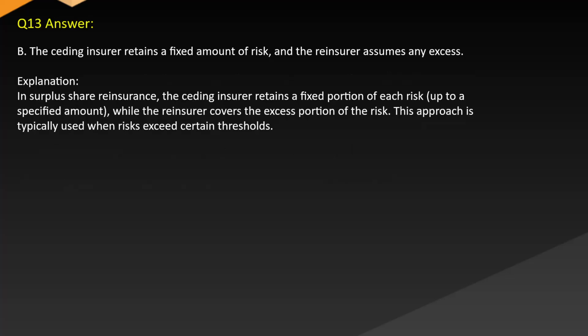Answer B. The ceding insurer retains a fixed amount of risk, and the reinsurer assumes any excess. Explanation: in surplus share reinsurance, the ceding insurer retains a fixed portion of each risk up to a specified amount, while the reinsurer covers the excess portion of the risk. This approach is typically used when risks exceed certain thresholds.